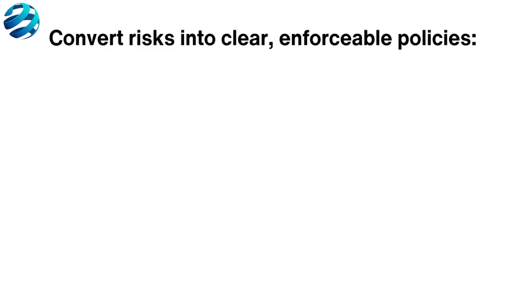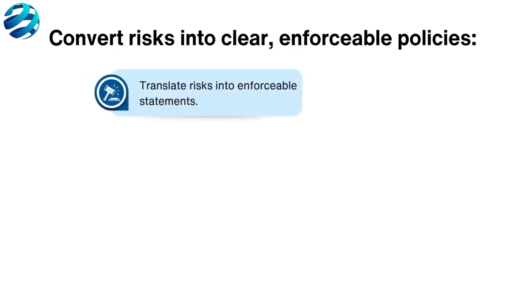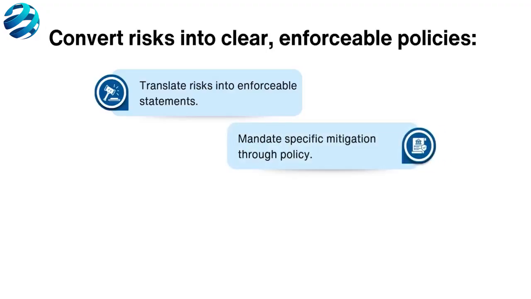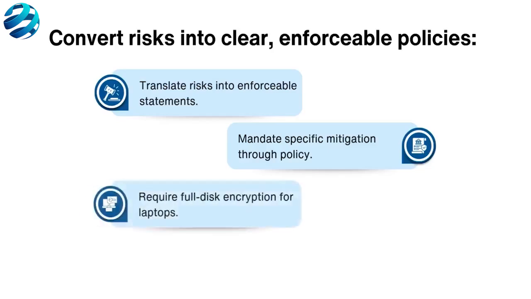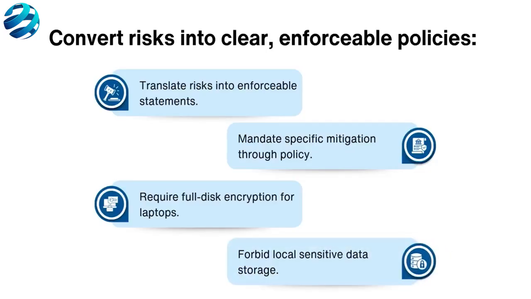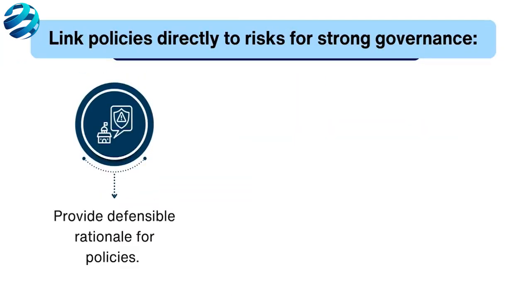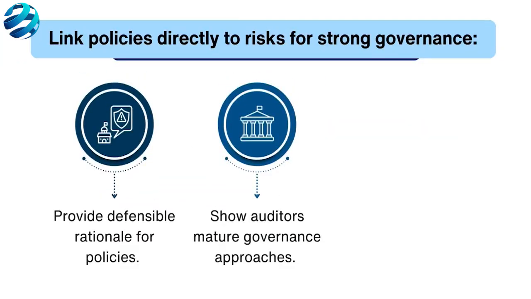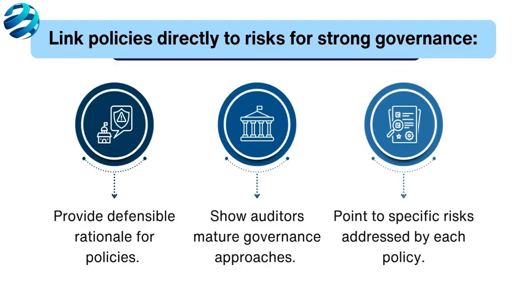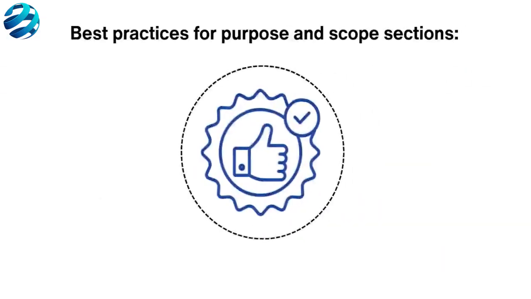Converting risk into policy statements. Effective policy clauses come directly from identified risks. Translate significant risks into clear, enforceable policy statements that mandate mitigation. For example, a risk of unauthorized data disclosure from stolen unencrypted laptops becomes a policy requiring full disk encryption and forbidding local storage of sensitive data. This direct link provides a defensible rationale and shows auditors a mature, risk-based governance approach by pointing to specific risks addressed by each policy.